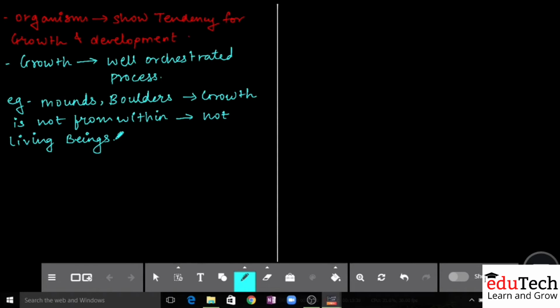How? Now mountains are present at that location for millions and millions of years. Only then are they formed so huge and so big. So therefore the growth that a mountain shows is external, by addition of layers of soil over it. Okay, सालों साल मिट्टी की परत बनते जाएगी, मिट्टी की लेयर बनते जाएगी, साथ ही साथ वहाँ पे पेड़ ग्रो